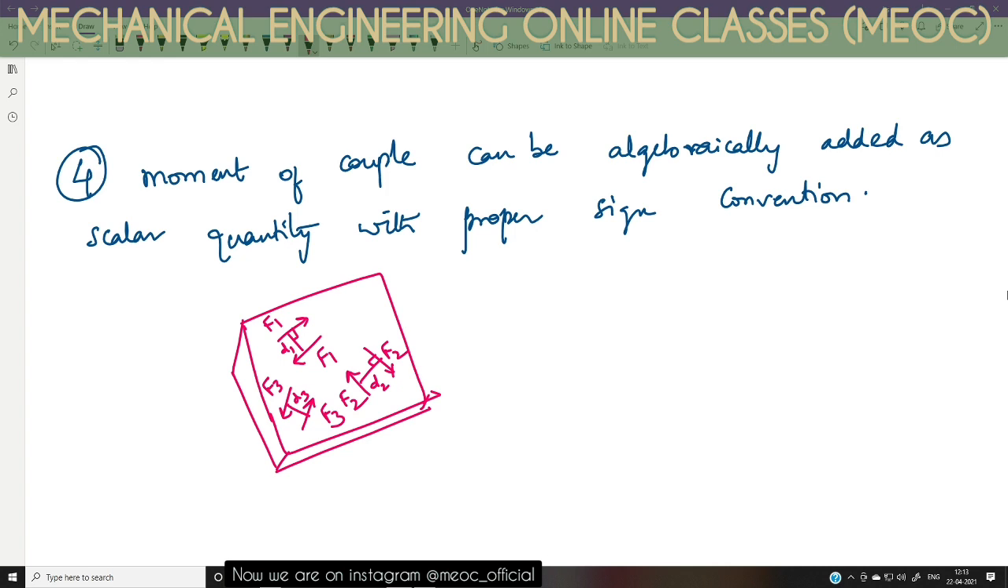So the couple due to F1 and F1 will tend to rotate the object in clockwise direction. So there is an F1 D1 couple acting on the object.